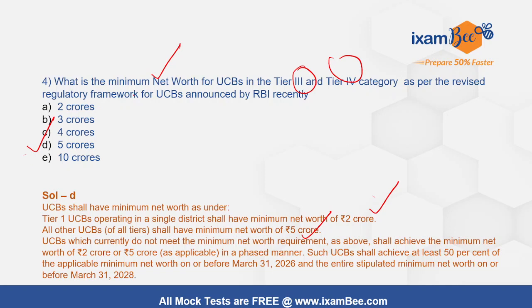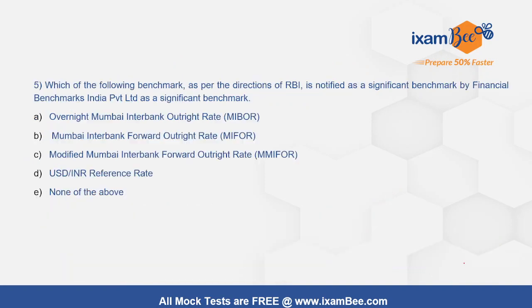For the maintenance of this net worth also, they will be given a glide path wherein they can maintain at least 50% of the required net worth as per the category before 2026 and full by 2028. So if any third tier UCB is there, then it can increase the net worth to 2.5 crore by 2026 and then 5 crore by 2028.